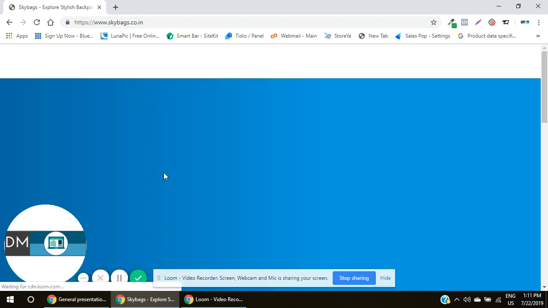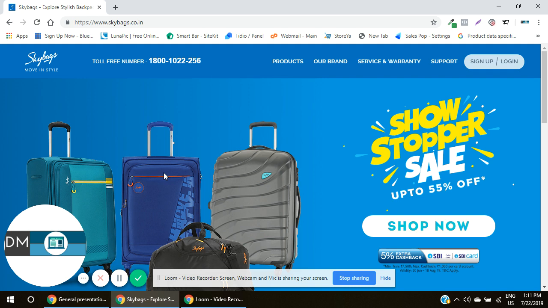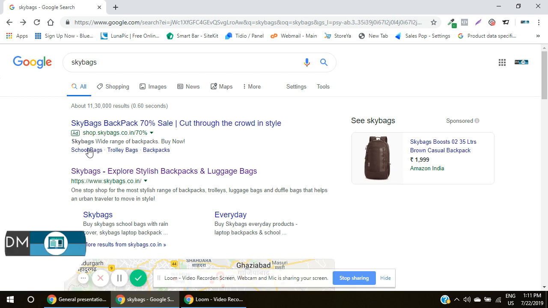However, Skybags would still not be charged. They would not be paying to Google for this result, and that is the entire reason I also clicked it. Why? Because they would not be charged. So I'm not unnecessarily just charging them. Fine. So the first one has a Google ad in the rectangular box, and that is the entire reason it is an example of a Google search ad. However, the second one is not a Google ad, it is an organic result.